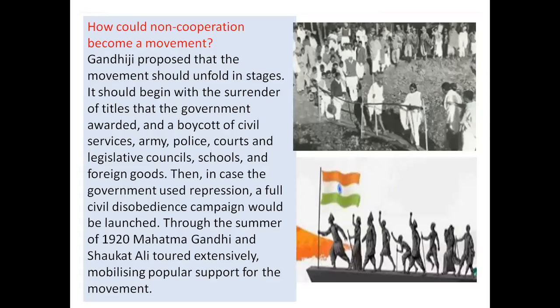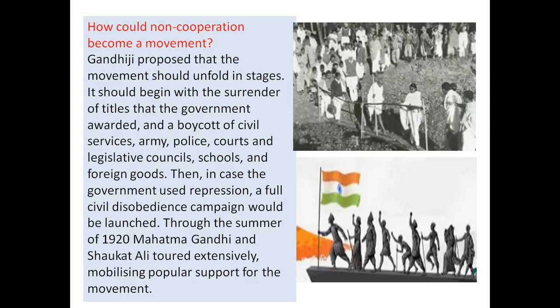Now, how was this activity done? Okay, so we decided that the non-cooperation movement will be done. What will we do under this? So Gandhiji proposed that the movement unfold in stages. It should begin with the surrender of the titles and government awards, like they used to give titles such as Maharaja and Raja. So they boycotted that. They boycotted the civil service, army, police, courts, legislative councils, schools, and foreign goods. Everything they boycotted. Boycotting means not using or not following them.